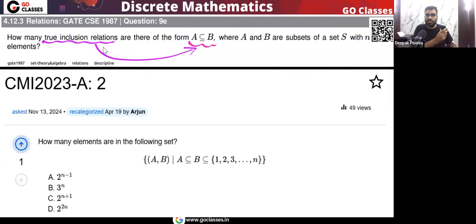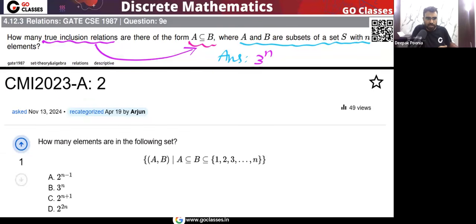So how many such relations, where A is a subset of B, are there, where A comma B are subsets of this set S with n elements? The answer is very simple. For every element of this set S, we have three choices. So here the answer will be 3 power n.